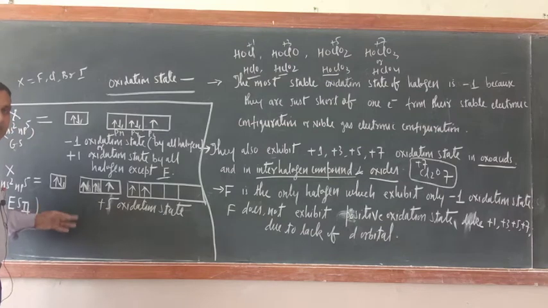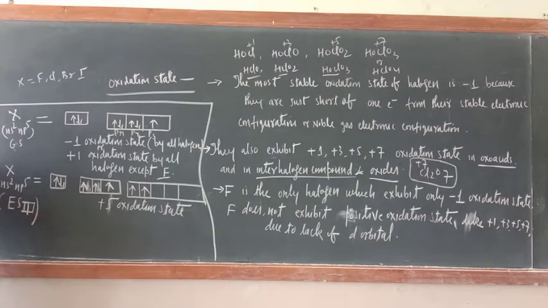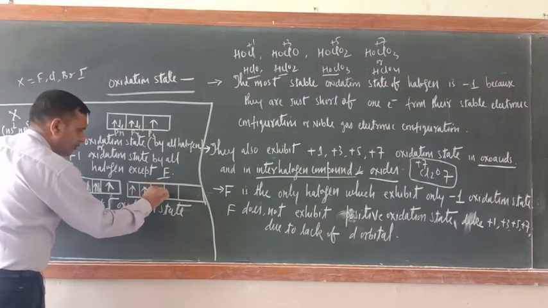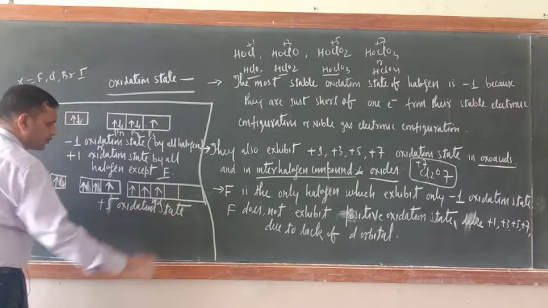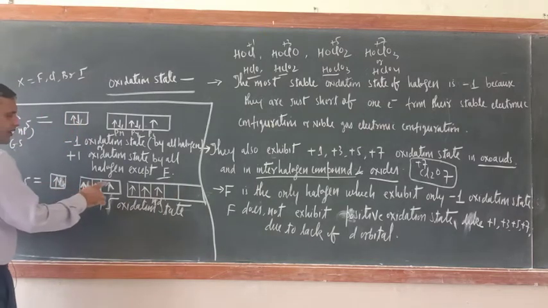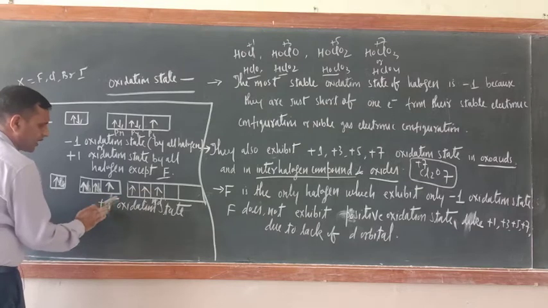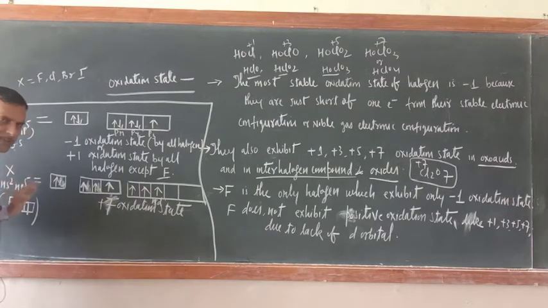Now you bring excited state 3. Now this ns electron will also be unpaired, and it will go here, to the d orbital. Any nd orbital you can write. So now 1, 2, 3, 4, 5, 6, 7, and their oxidation state is +7.